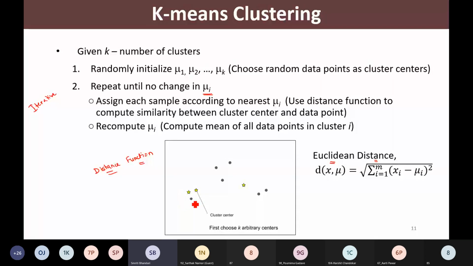So if this is the data point, I'll compute the Euclidean distance from this data point to this cluster center.